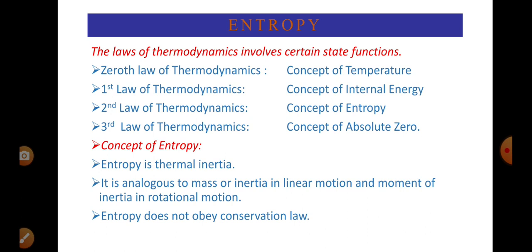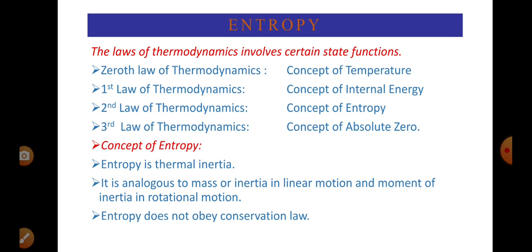Now let us understand the concept of entropy. From the second law of thermodynamics, we learned the concept of entropy. Actually, we have four laws in thermodynamics, and the laws involve certain state functions.